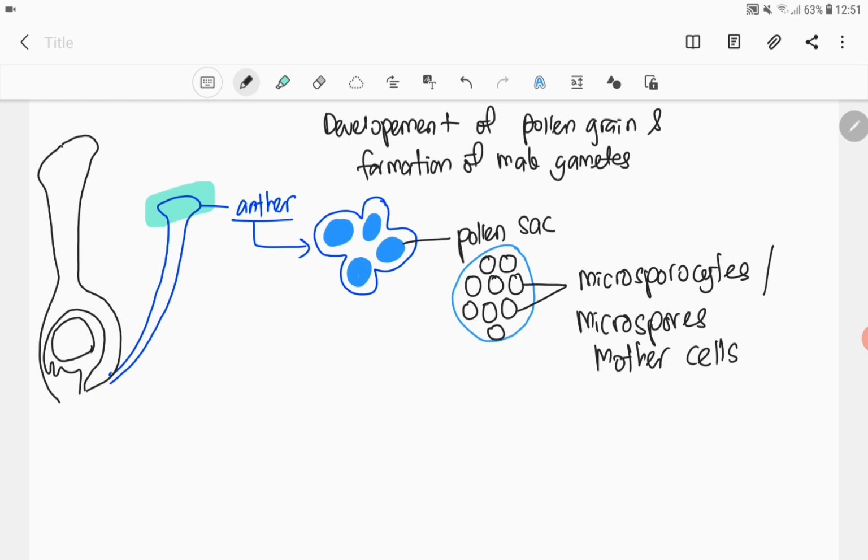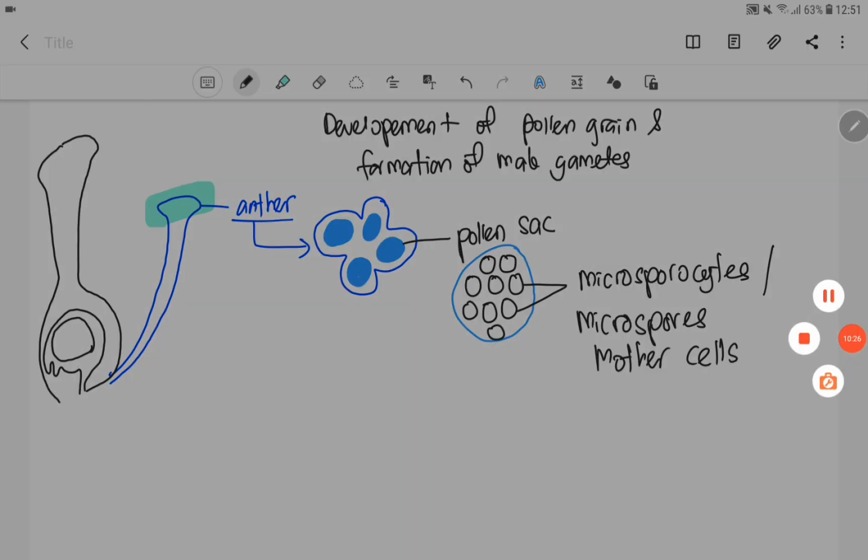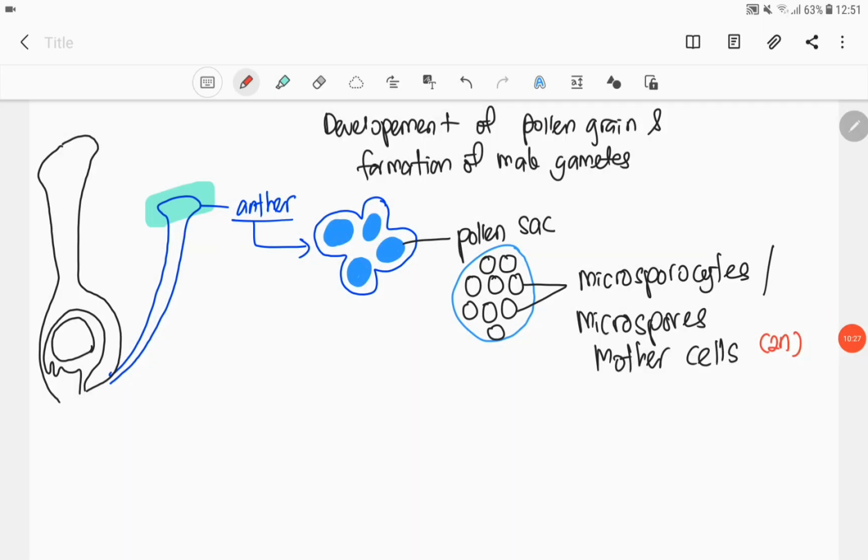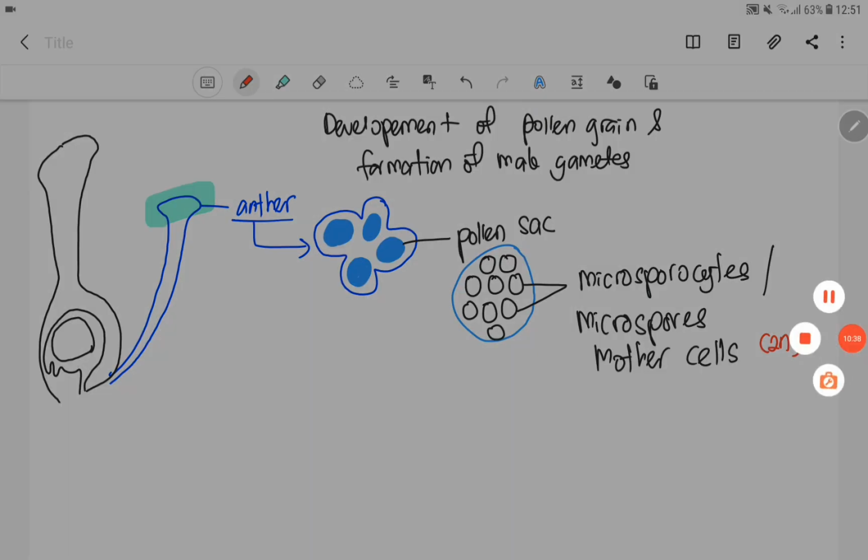So, microsporocyte dan microspore mother cell adalah sel yang sama. Yang penting awak kena boleh identify the ploidy number of this cell, iaitu diploid, 2N. So, ada banyak microspore mother cell, microsporocyte yang kita akan jumpa dekat dalam setiap pollen sac. So, pollen sac tu pula kita jumpa dekat anther of the stamen.